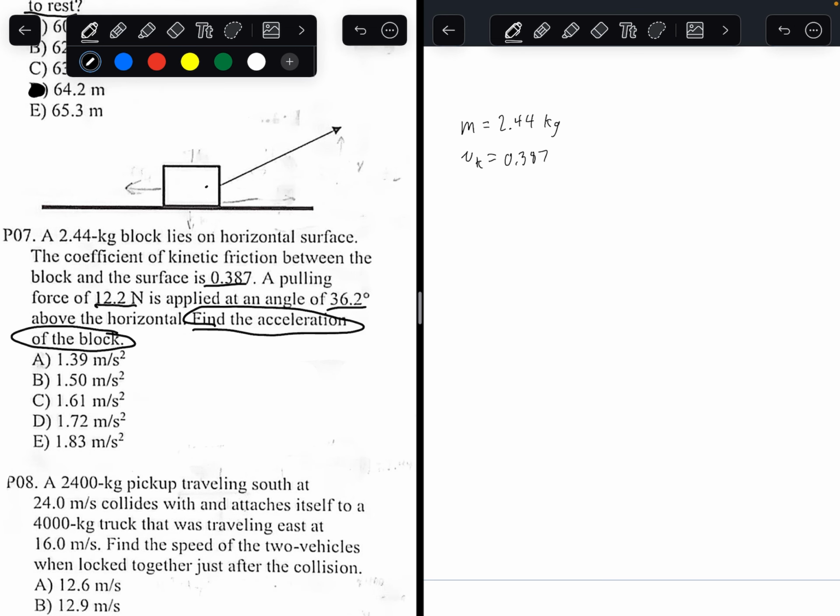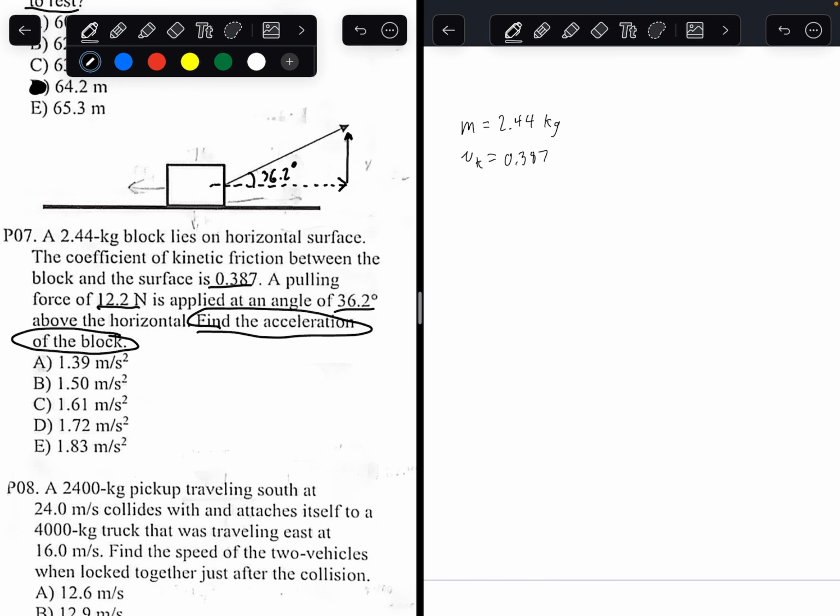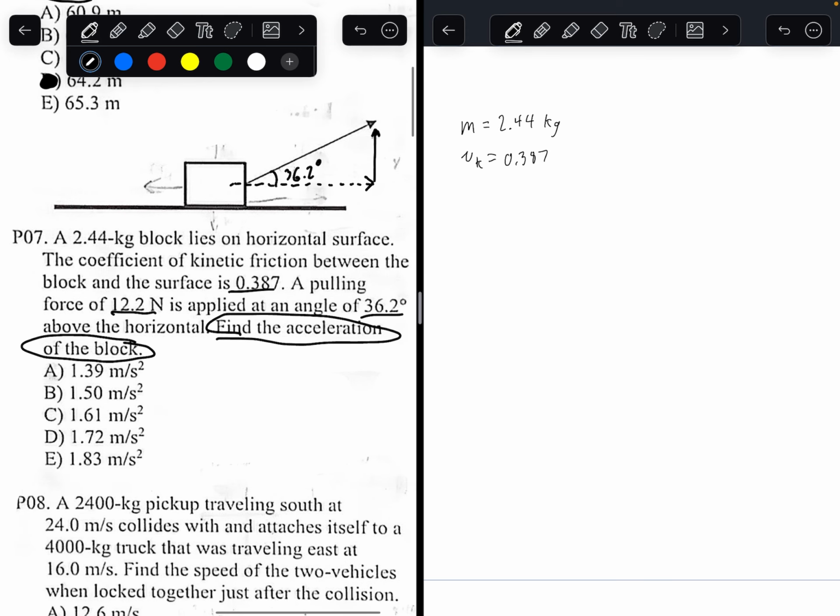So if I draw a dashed line here, this would be 36.2 degrees. This pulling force has two components. It has both a vertical component and a horizontal component. If you've done pre-calculus, you might know vectors as something like this. So these two components, instead of writing the diagonal line, you can write it as both a horizontal and a vertical line. Now, to answer this problem, let's draw all the forces on this object.